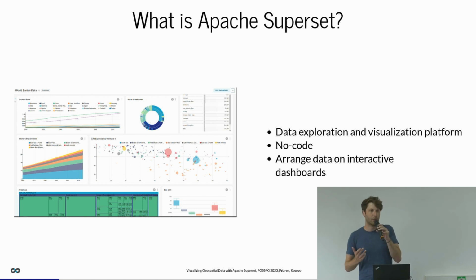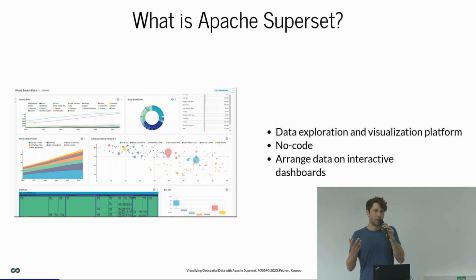You probably know, for example, the COVID dashboards, which were quite common in the last years, where you could see the number of incidents and all the other information about COVID. During that time, to me it felt like this topic of dashboards became more and more important. And Apache Superset is one open source software that provides this functionality. No-code platform means that you don't have to be a programmer to use this platform.